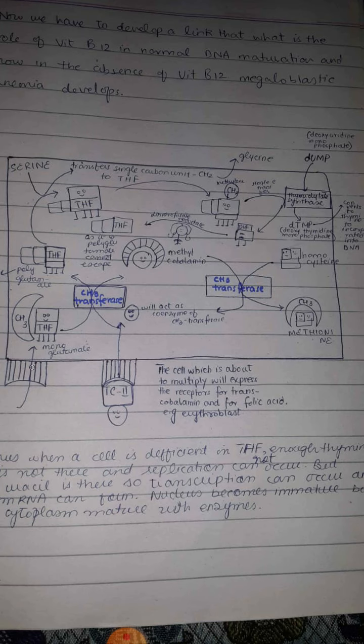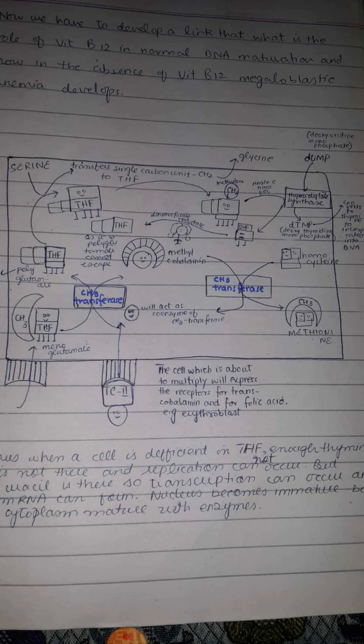The methylated form of tetrahydrofolate as well as transcobalamin 2 are absorbed with the help of these receptors into the cell. And here we can say that methylated form of tetrahydrofolate and transcobalamin have entered into the cell. Now this methylated form of tetrahydrofolate and this cobalamin are acted upon by an enzyme called methyltransferase. This methyltransferase enzyme is responsible for the transfer of this methyl group from the tetrahydrofolate to the vitamin B12.